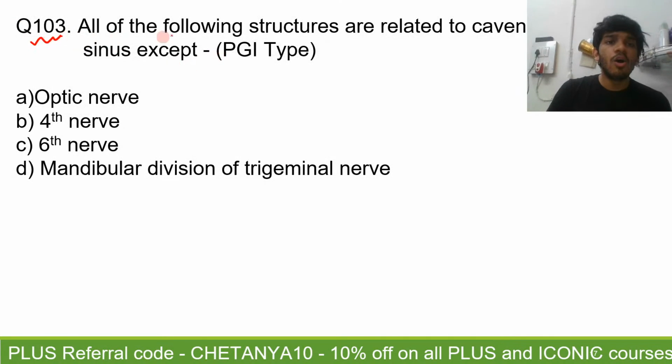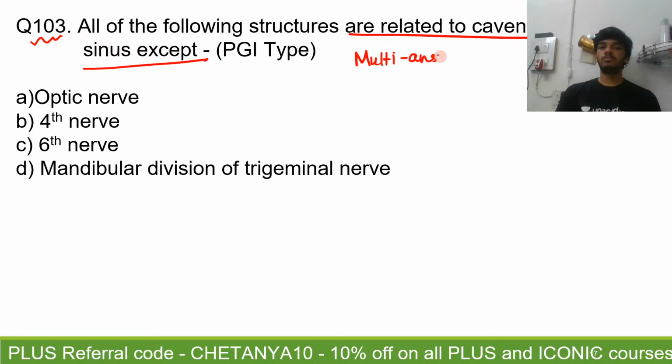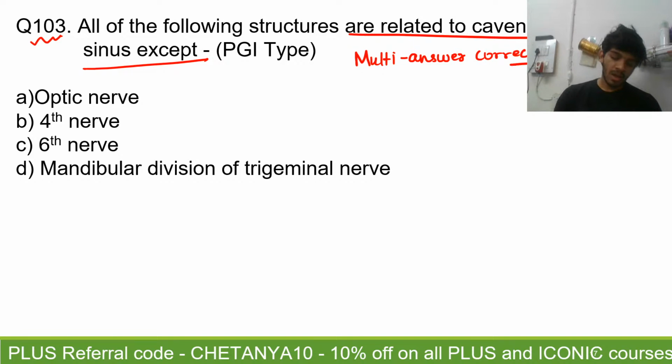Question number 103. All of the following structures are related to the cavernous sinus except. Again, a very simple question for you. Which of the following structures is related? This is kind of a multi-answer correct since this is a PGI type question. By related, it should mean that they are present either in the lateral walls or they are a content. It should either be present in the lateral wall or it should be a content.